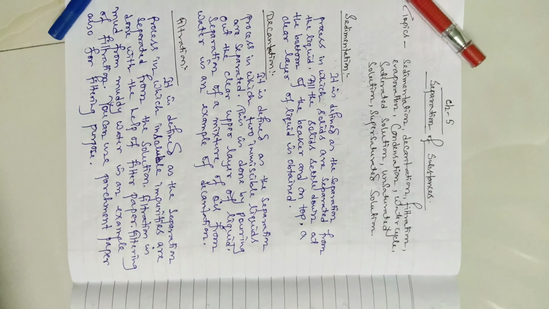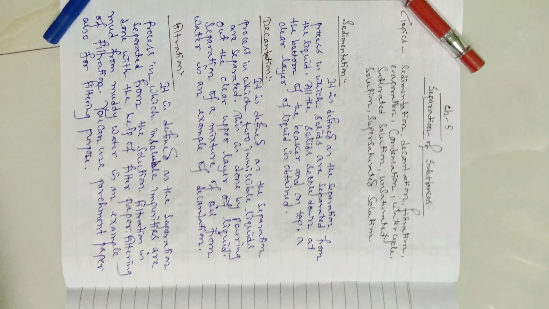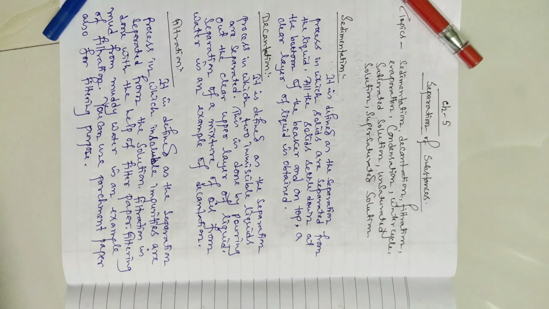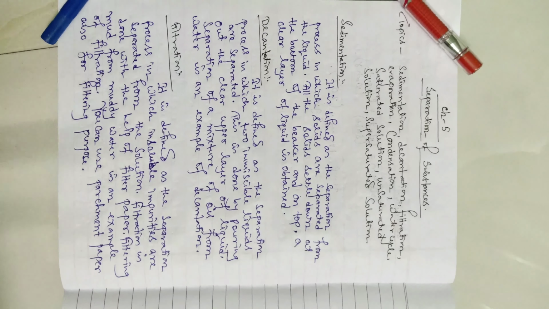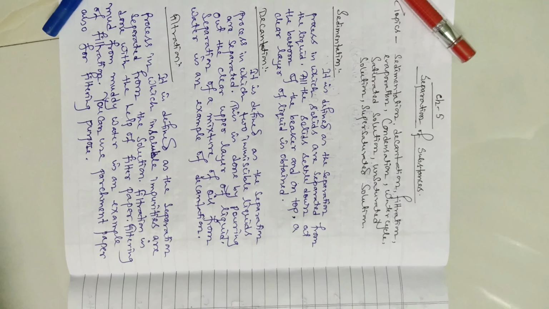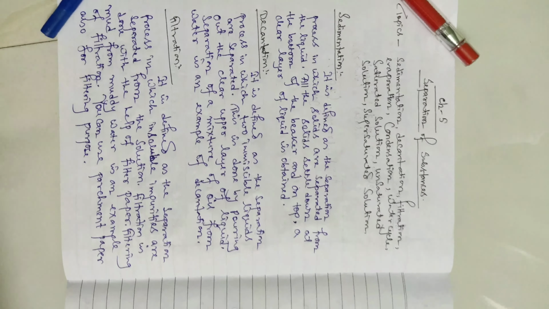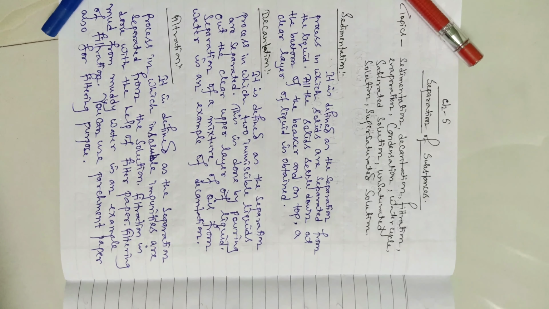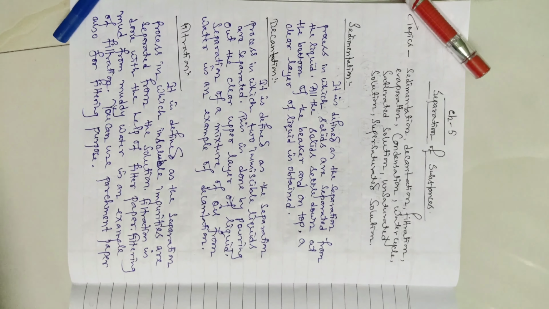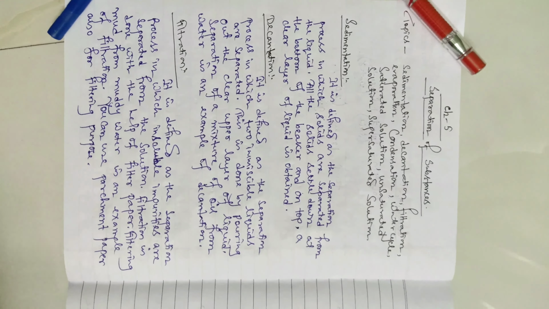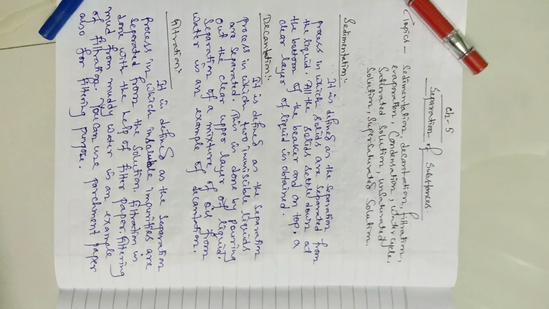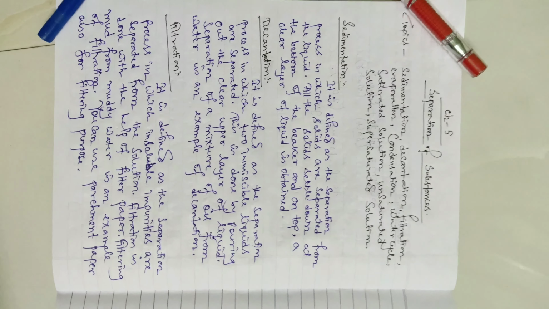Not only immiscible liquids: after the sedimentation process, when the solid particles have settled at the bottom of the beaker, the pure water at the top can also be separated into another beaker by using the decantation process. Two immiscible liquids can also be separated by the decantation process.